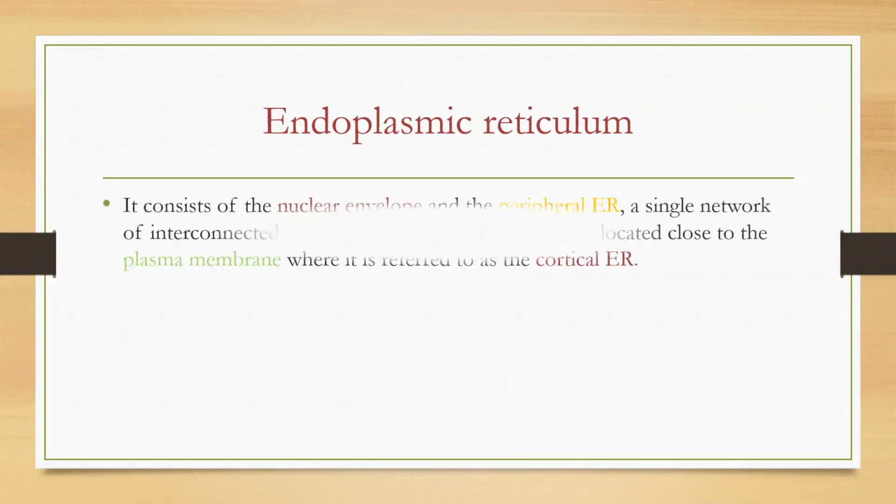Next, endoplasmic reticulum. It consists of the nuclear envelope and the peripheral ER. ER means endoplasmic reticulum, it is the short form. A single network of interconnected sheets and tubules, which in yeast is located close to the plasma membrane, where it is referred to as the cortical ER. Cortical ER means cortical endoplasmic reticulum.